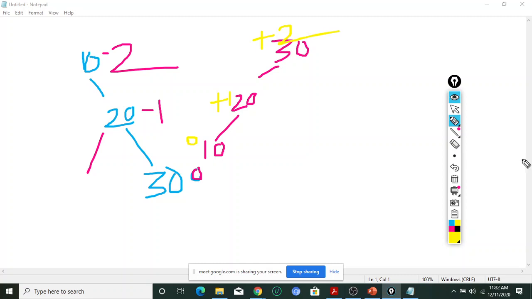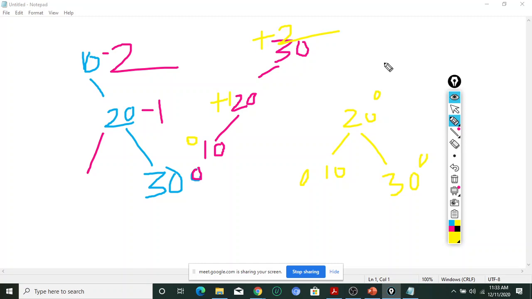What I was expecting is that type of structure: 20, then 10, then 30. If I make it like this, what is the balance factor? This is 0, this is 0, and this is 0. So if I reduce the height, the tree must be in balance. So what does balance actually mean?